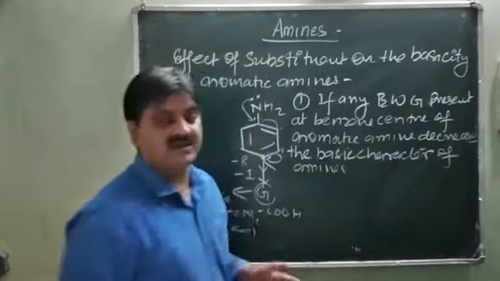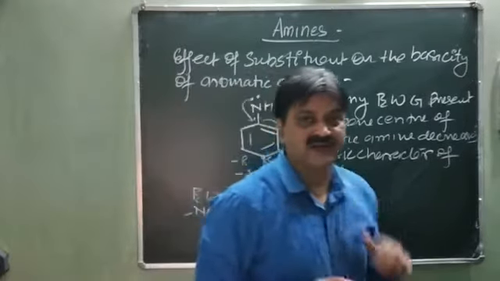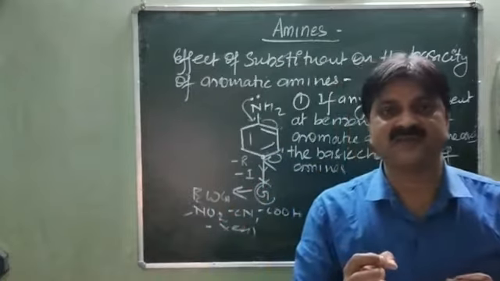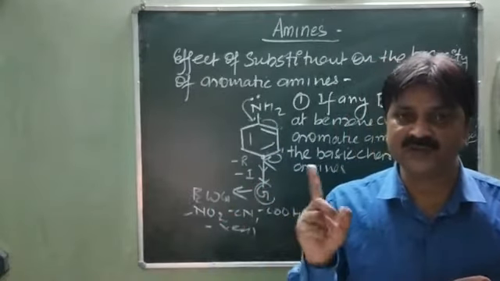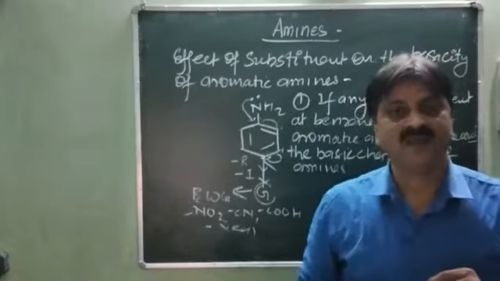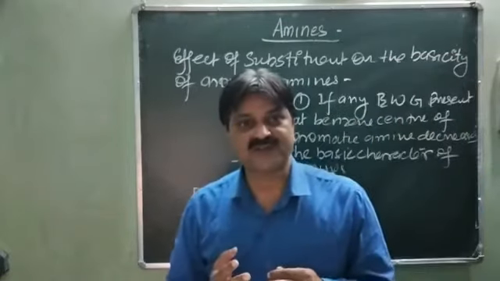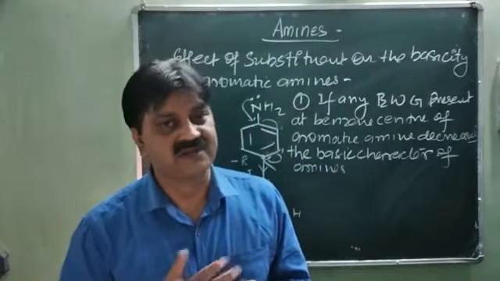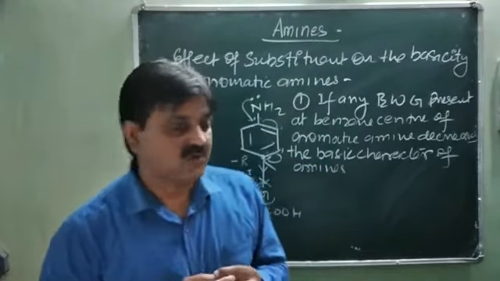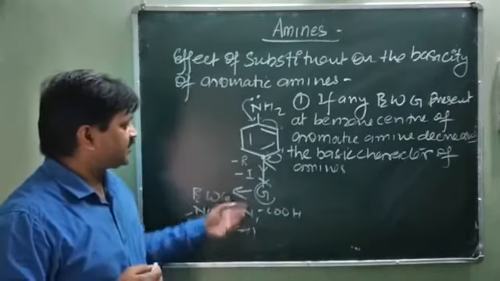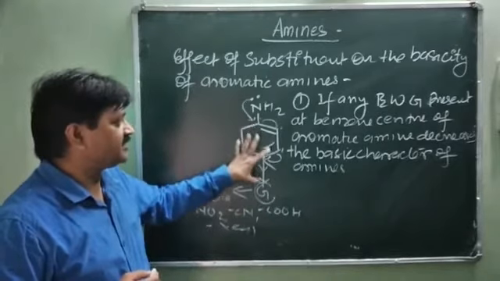One thing is very clear, if an electron withdrawing group is present at the benzene center of aromatic amines, it tends to decrease the electron density of the benzene center, and nitrogen becomes positively charged due to donation of electrons toward the benzene side. So whenever nitrogen becomes positively charged, it cannot donate electrons easily, it is already electron deficient, so their basic character decreases. So electron withdrawing groups like the nitro group, cyano group, CHO, X present at the benzene center decrease the basic character.